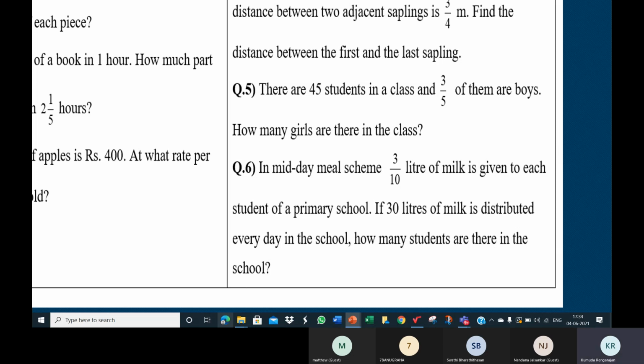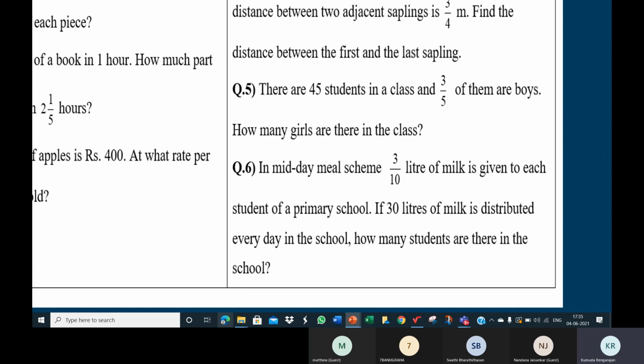Read and understand the situation. So let's see it again. In a midday meal scheme, 3/10 liter of milk is given to each student, like 2 chocolates per student. Like that, 3/10 liter of milk is given to each student. And like how we had 30 chocolates totally, here 30 liters of milk is distributed every day in the school.